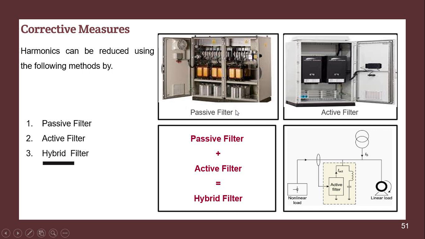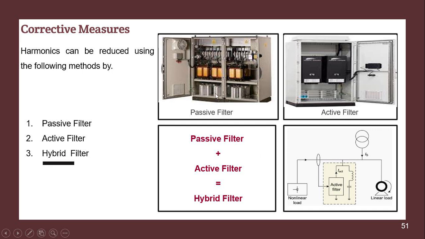By using passive filter we can reduce the harmonics. By using active filter again harmonics are reduced, and the combination, that is passive filter plus active filter, known as hybrid filter, is also used to mitigate the harmonics.